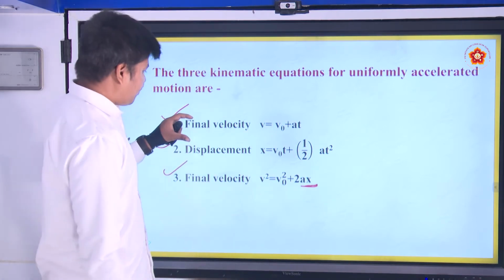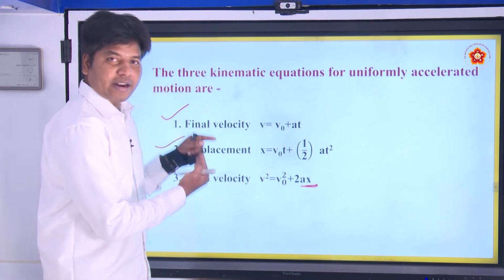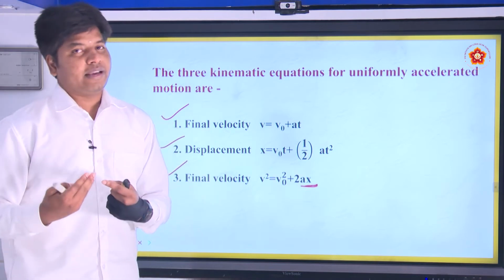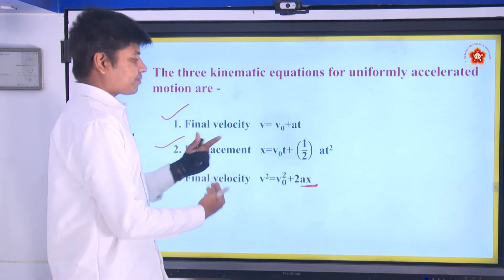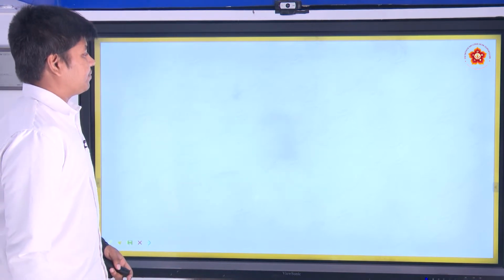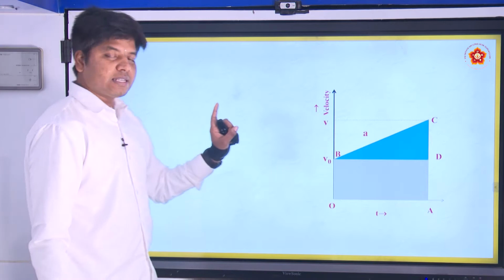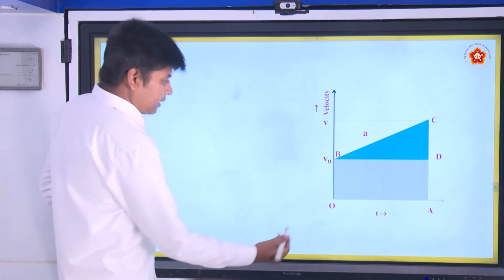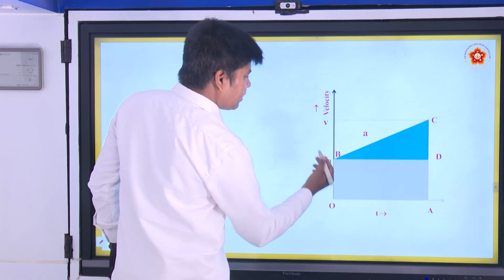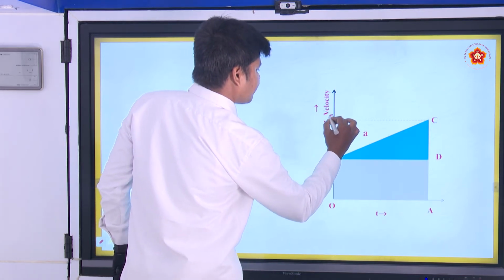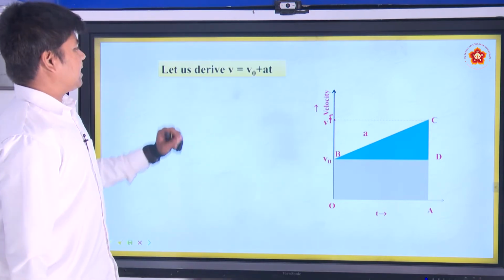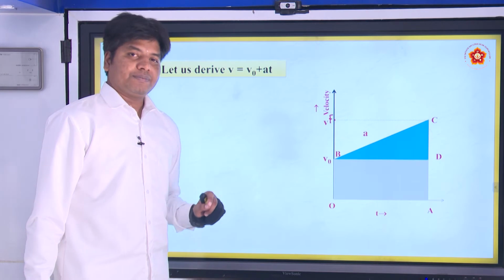Before taking them for granted, let us derive them. I hope you have already derived them in your 9th class. Let us derive them once again with a fresh approach. So, this is our graph. Let this be O, A, C, D, and let us give this point as F. Let us derive v equals v naught plus at.